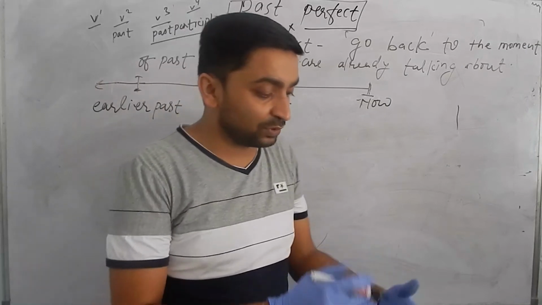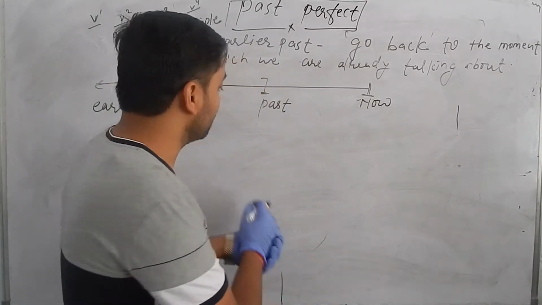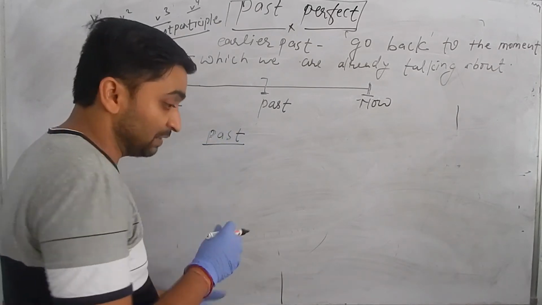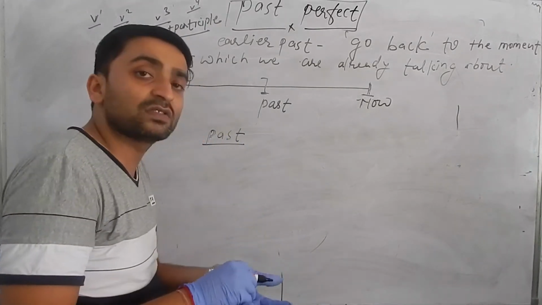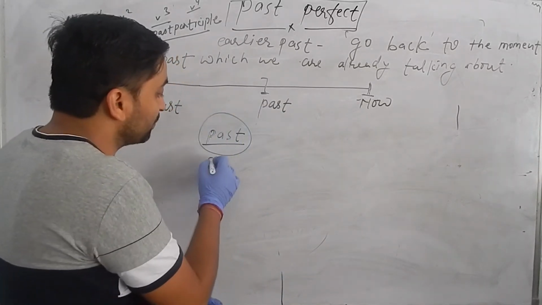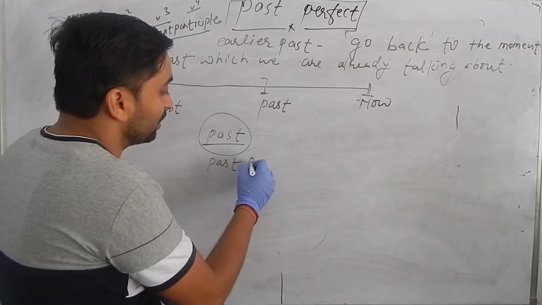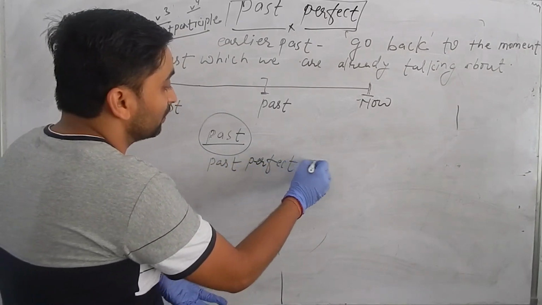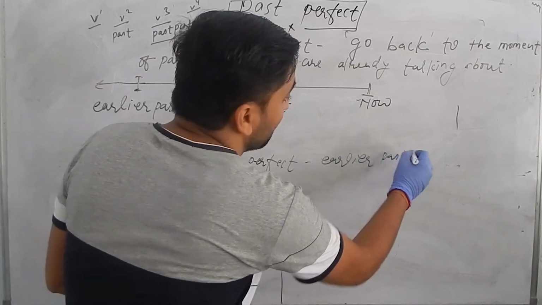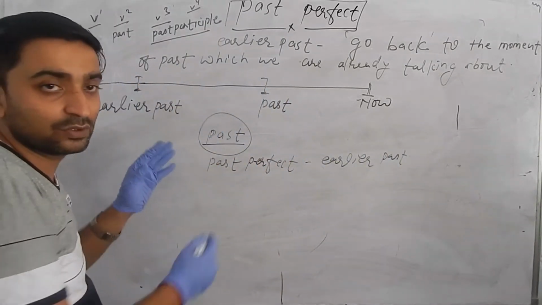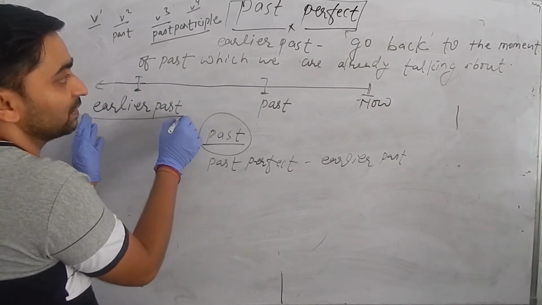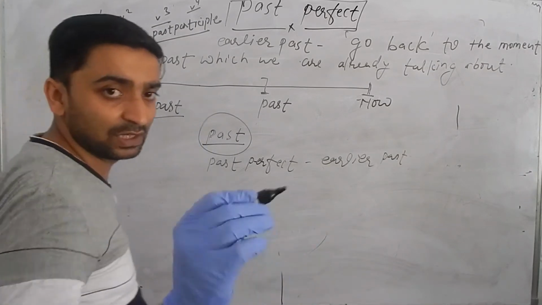So actually there are two terms here. The two terms are what? One is past, that is the past action which talks about a specific time in past, simple past. The other is what? Past perfect. We are talking about past perfect. So the earlier term is called what? Earlier past. Past भन्दा पनि पछाडी जब हामी लाग्छौं नि, go back to the past, that is past perfect. That is past perfect.